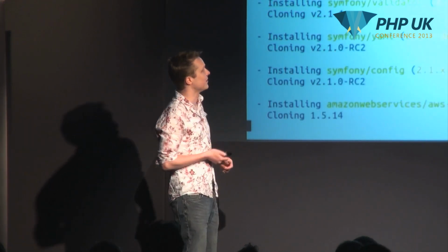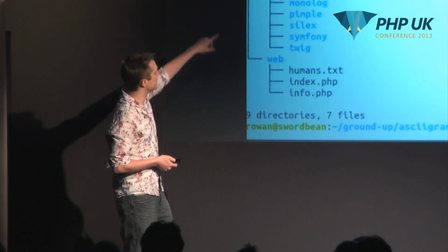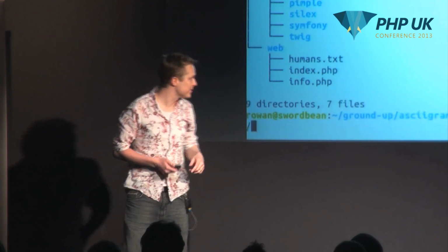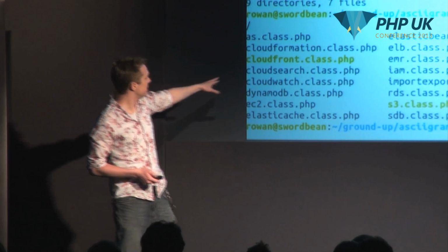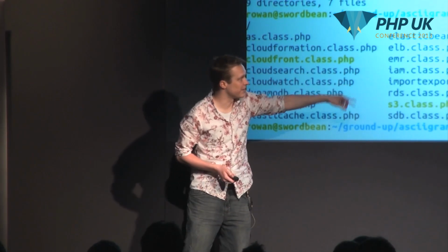Okay, so if we update this, then this takes a substantially longer time because we have a whole bunch more stuff to pull in. And if we take a look at what's been created, you can now see in the vendor directory, we've got Amazon Web Services there for us. And if we take a look at what's inside, you can see that you basically get a class for each of the services available to you.